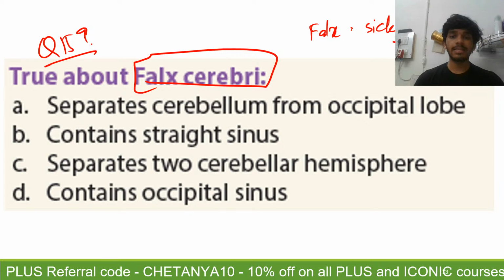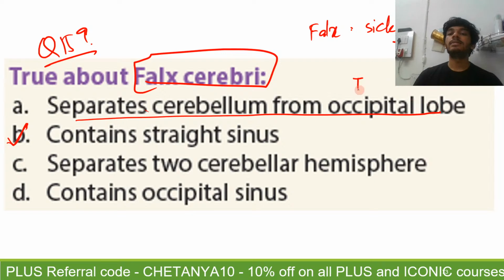Okay, so you all are saying C. It separates the two cerebellar hemispheres. It contains the straight sinus. All right, that looks pretty much correct to me. So does it separate the cerebellum from the occipital lobe? No, it does not. That is the tentorium cerebelli. That is true for the tentorium cerebelli, not for the falx cerebri.